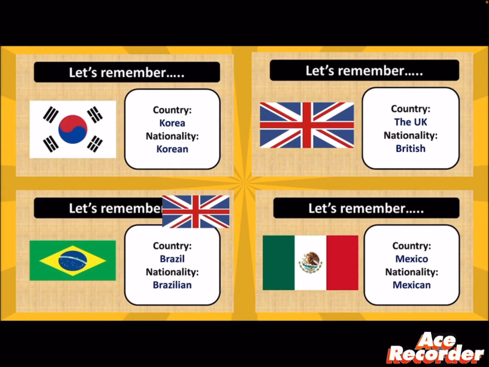Alright, so do you still remember about last week's lesson? When the people of Korea, we call them Korean. People of the UK, we call them British. The one originated from Brazil, we call them Brazilian. And the one from Mexico, we call them Mexican. Right?